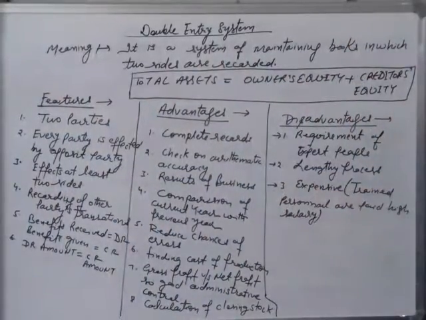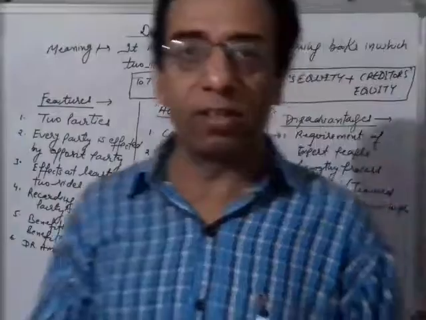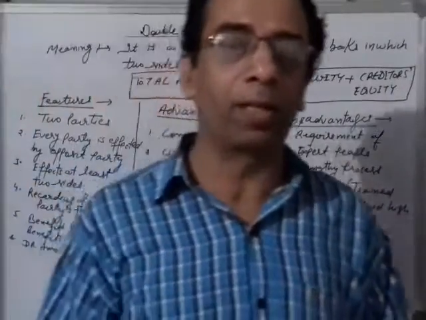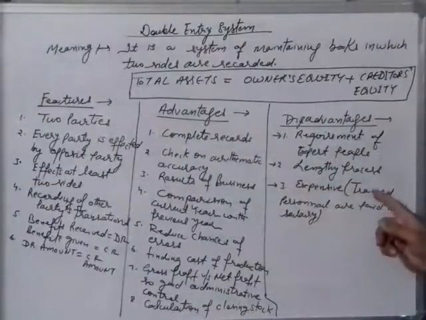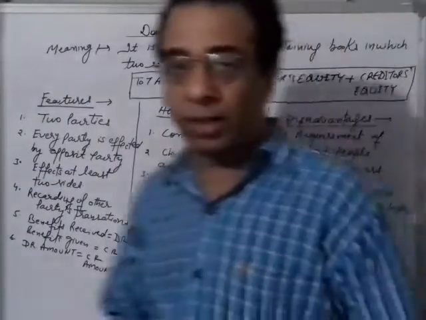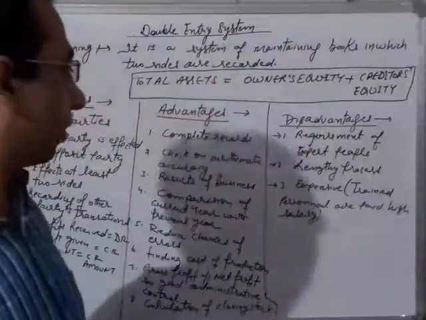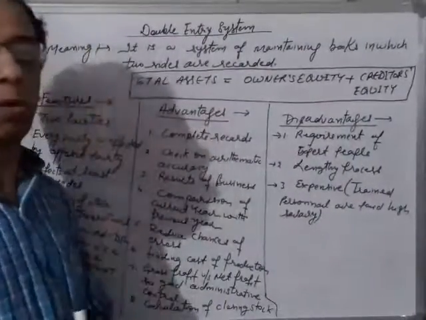Second is lengthy process. Under this system we maintain the journal, ledger, trial balance, trading account, P&L, balance sheet. A lot of documents are required to be prepared. That's why this system is very lengthy. So when we appoint expert people, they want a higher salary. That is why this system is called an expensive system.